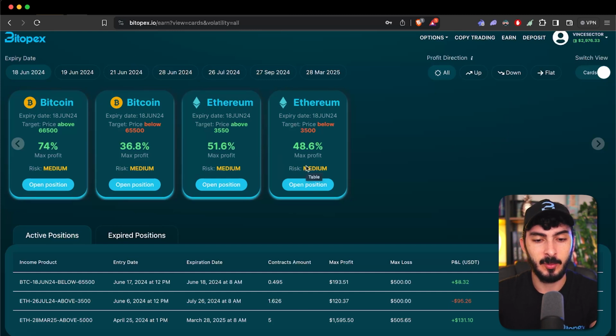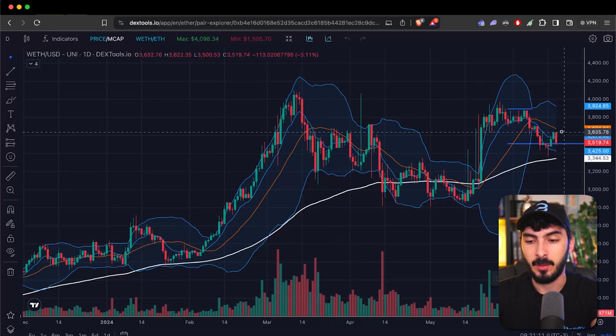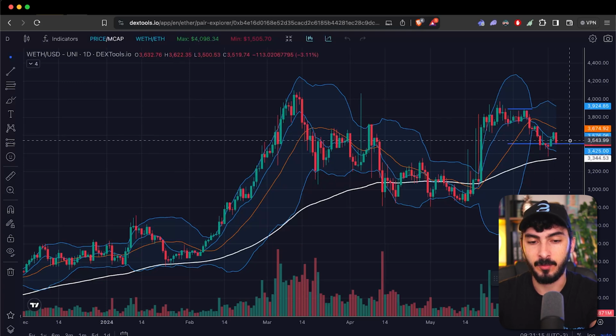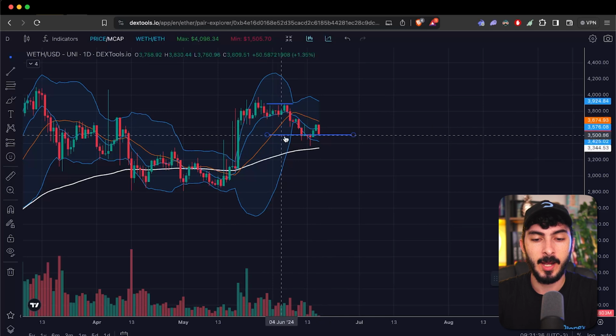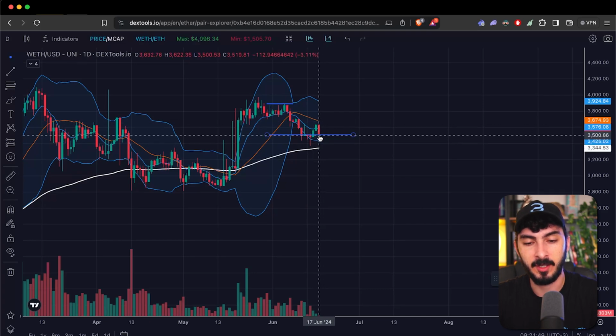The same applies to Ethereum. You look at Ethereum, it has above 3550 for tomorrow or below 3500 for tomorrow. So you look right here, now we are at 3519, and you see the big red candle. It started to correct the past 2 days, but now we have a big red candle of 3% in a day, which is crazy. And it is back at testing the levels that I mentioned multiple times here in the channel. So it touched, it went below, but it was held by the Bollinger. Now we're back again and we're testing one more time.